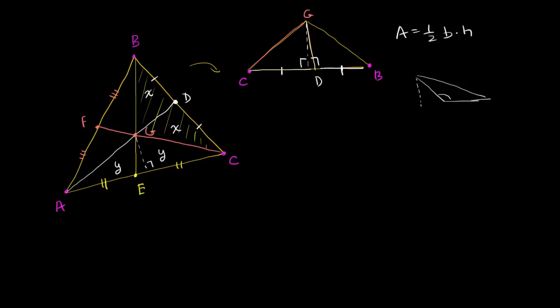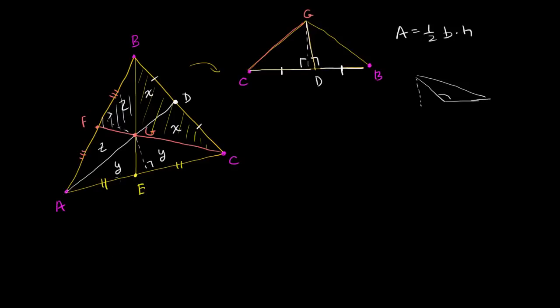And then finally, we could do the same thing for these 2 characters up here. They both have the same base. This was BF is equal to FA. And they both have the same height. We drop an altitude like that. And so if we call this area, right over here Z, you could call that area Z as well.